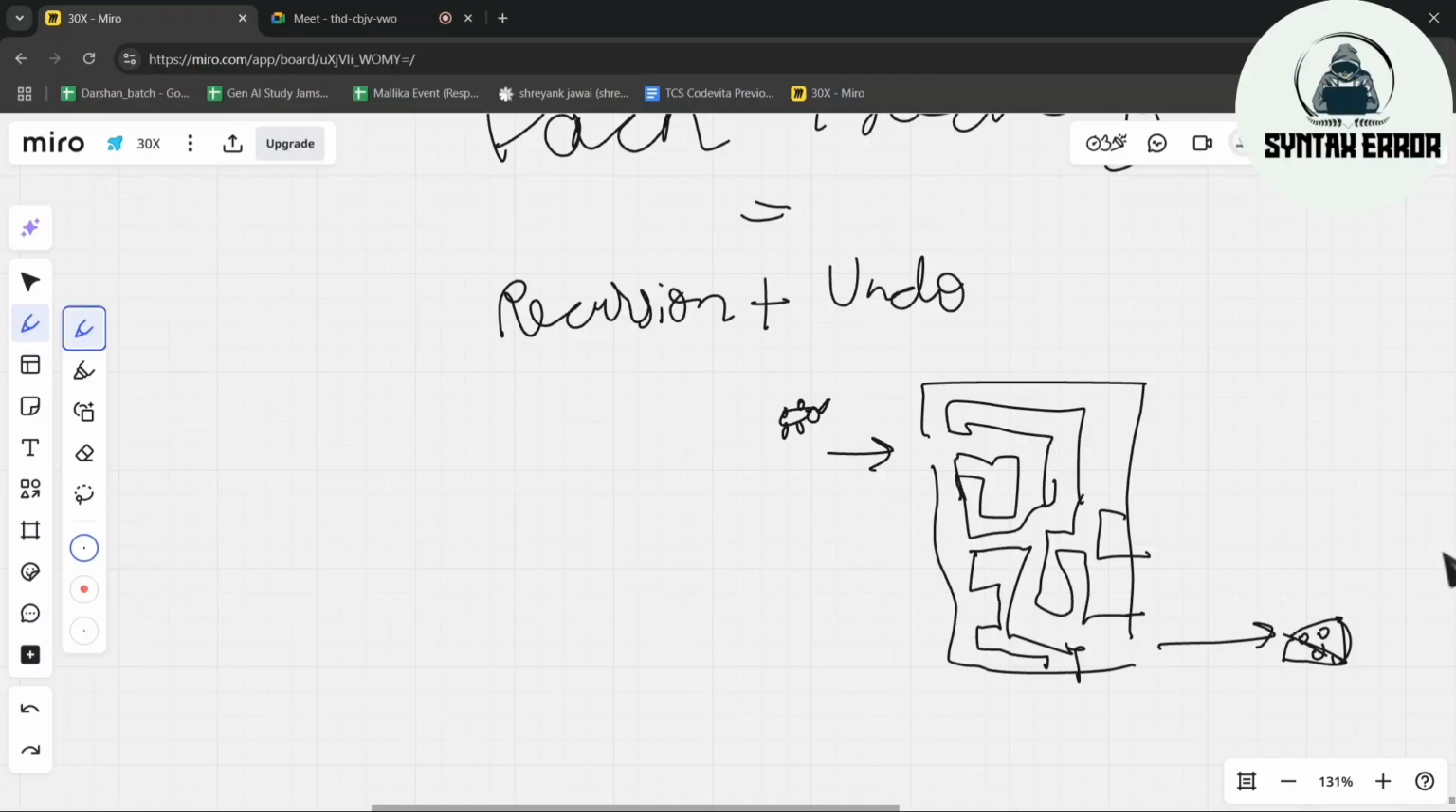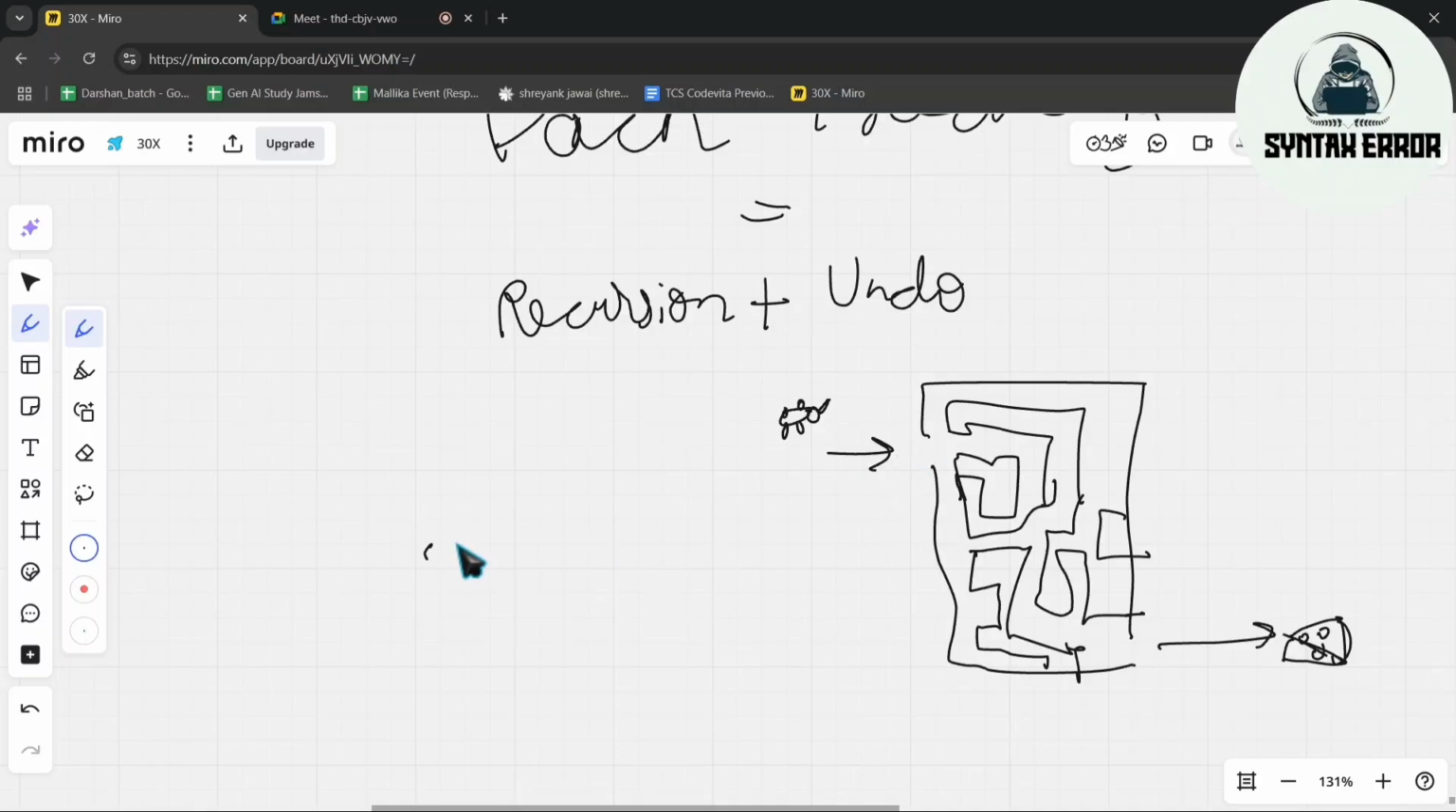I guess everyone has played this game, right? Guys, interaction. Everyone played this game, right? So knowingly or unknowingly, you are using the concept of backtracking there. How backtracking works is, you are choosing a path.